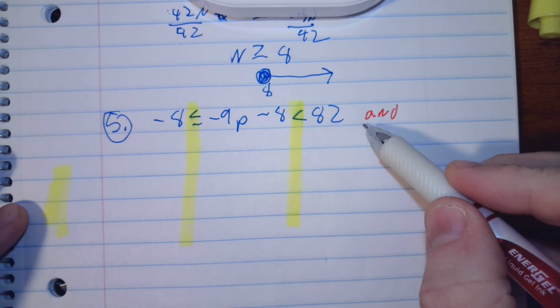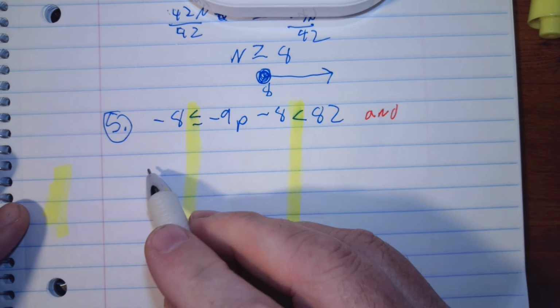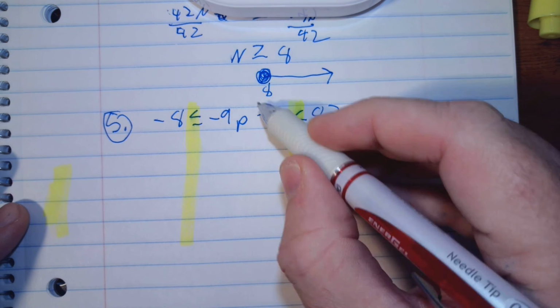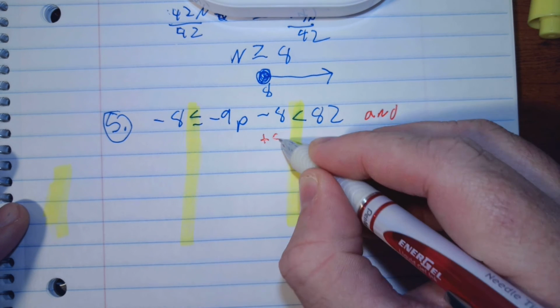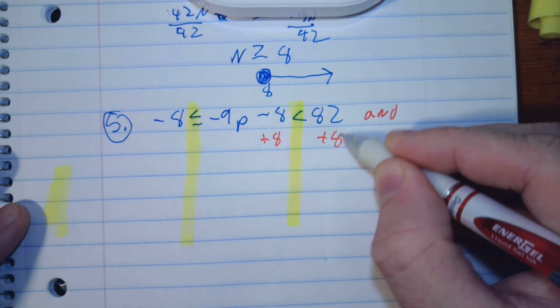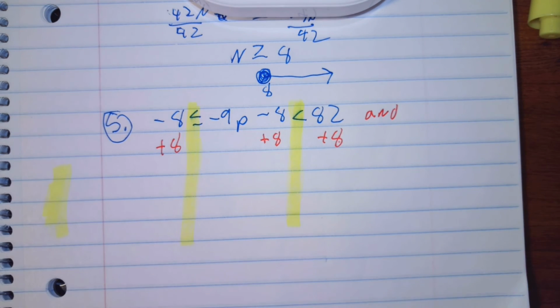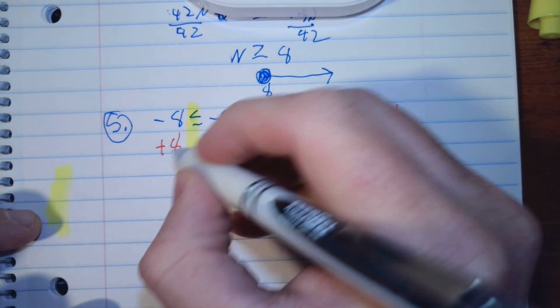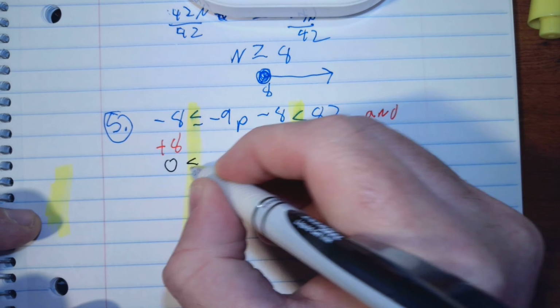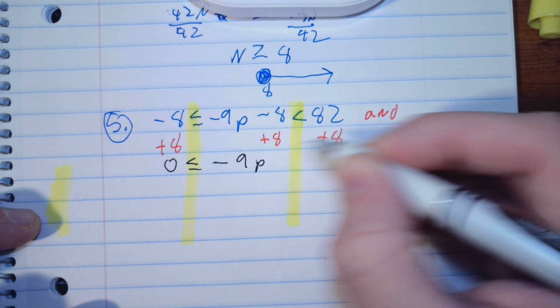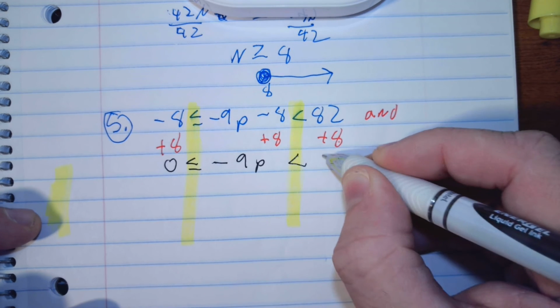Most answers have 1, but remember this. So the first step, I'm going to add or subtract something. So I do this. Plus 8, plus 8, plus 8. So I have a right answer and a left answer. Now I'm going to simplify this up. So this is going to be a 0. And this is going to be a 90.